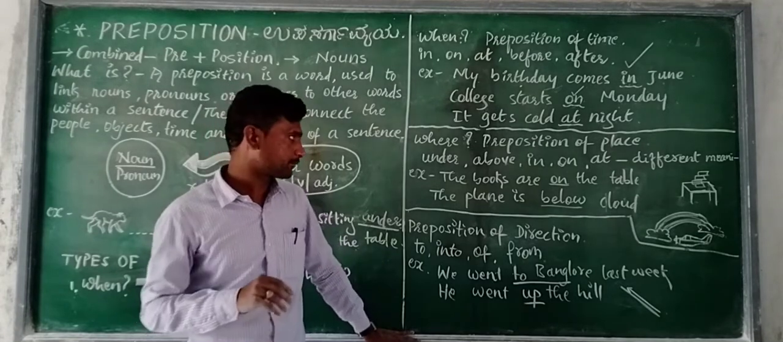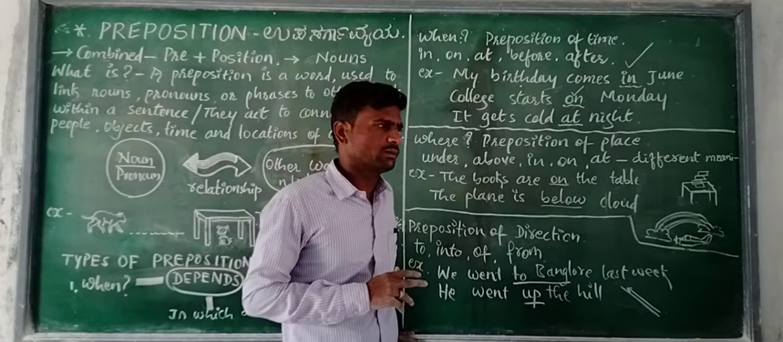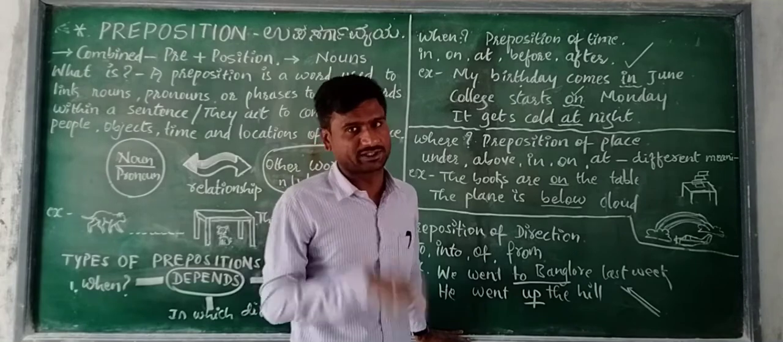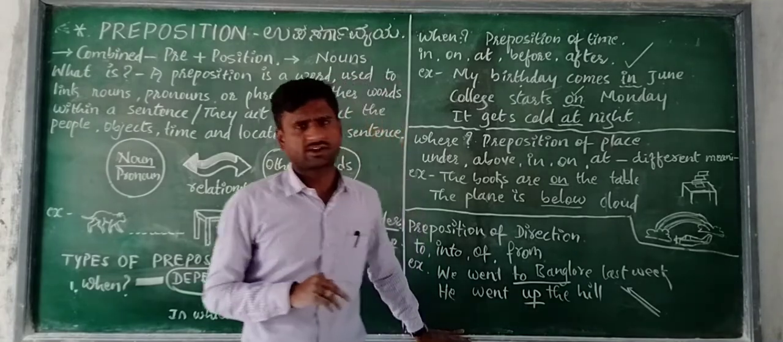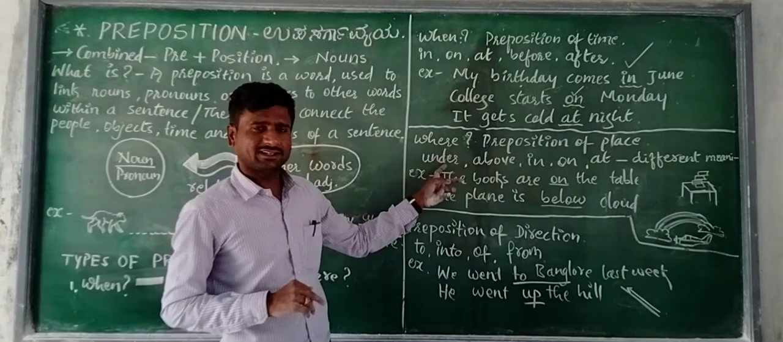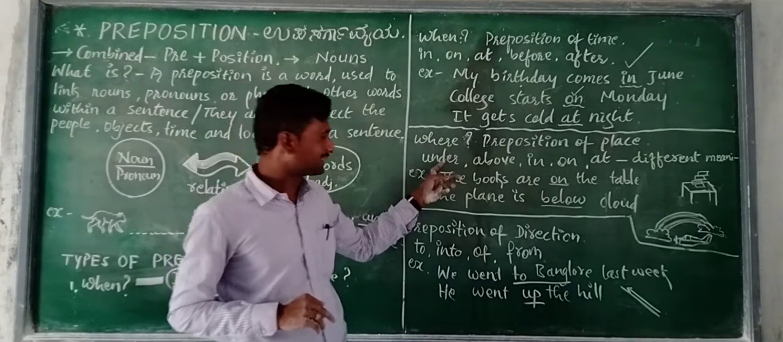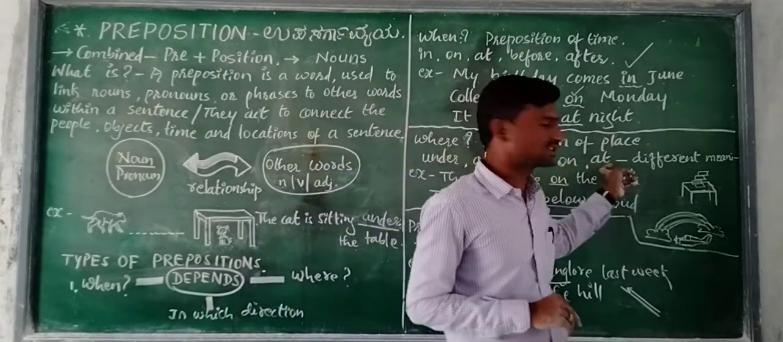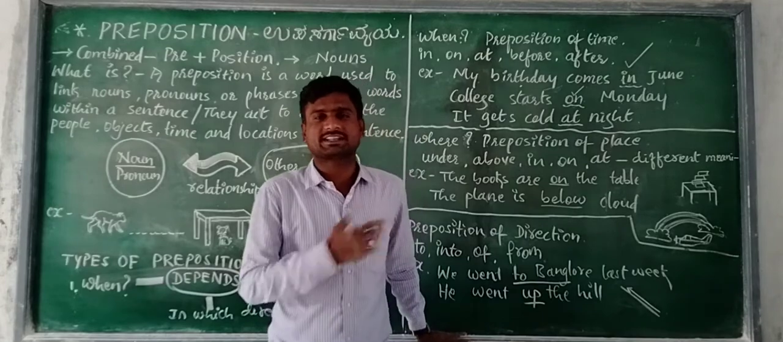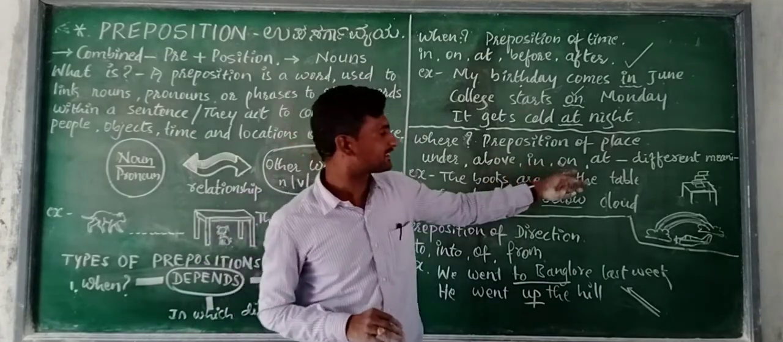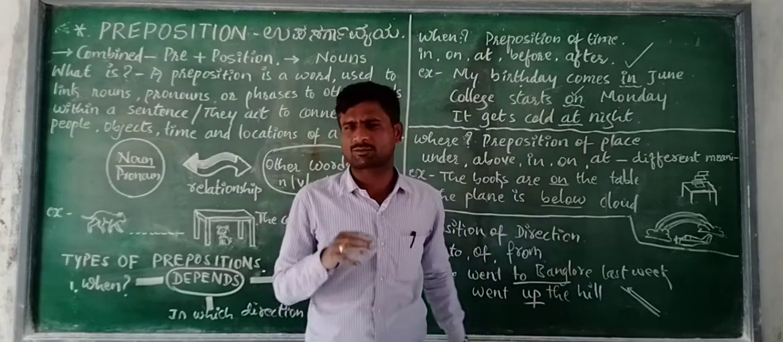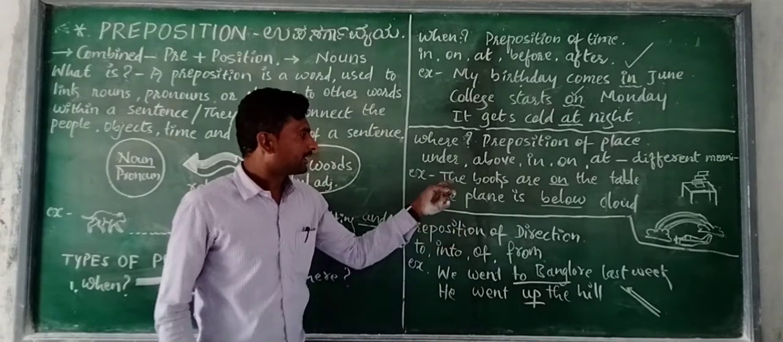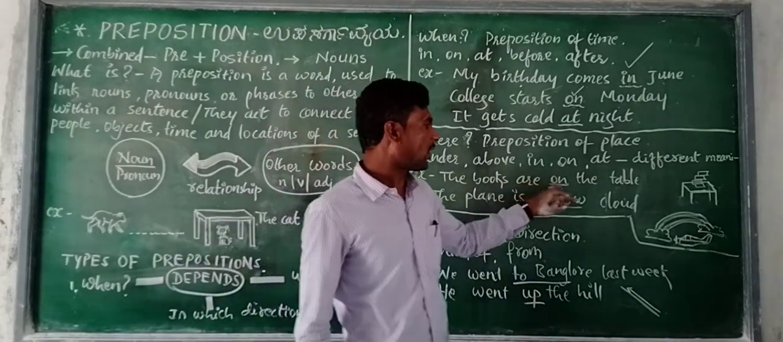Preposition of place. In this part, we are going to see where an action or an event is happening. Okay, see, and the words like under, above, in, on, at are included in this part. But I already discussed these at the beginning. Here also I am going to use them because of the different meanings. Look at the example.